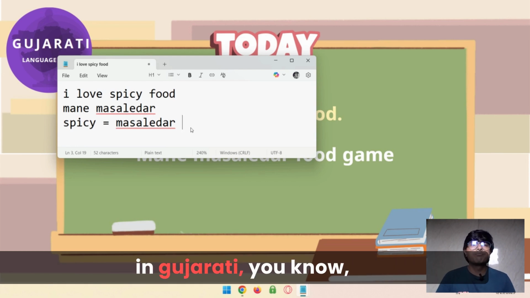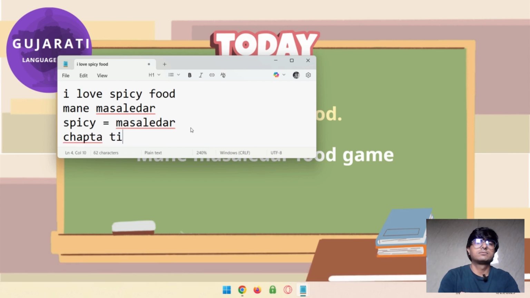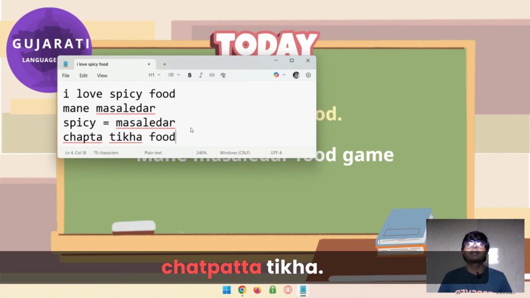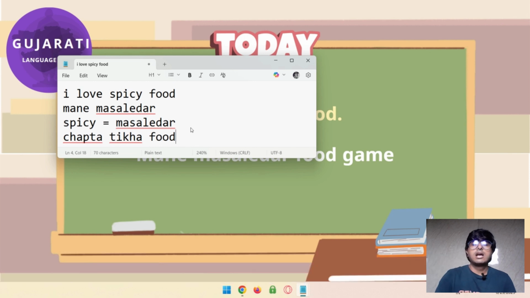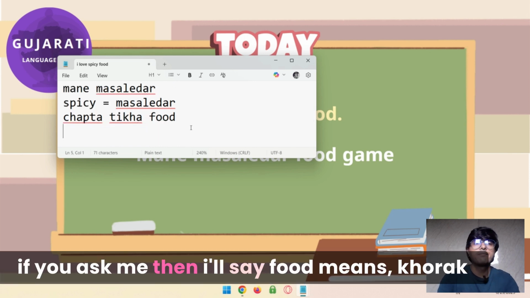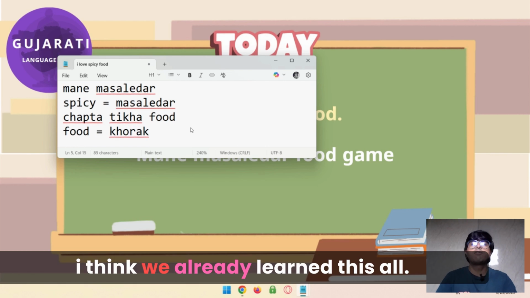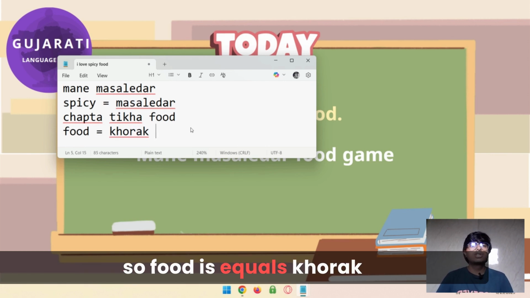In Gujarati, we use those words. We can also say chatpata tikha. Chatpata tikha food, we say spicy. And food, we usually say food, but the particular local word, if you ask me, I'll say food means khorak. I think we already learned this, but I'm repeating sometimes. So food is equals khorak.